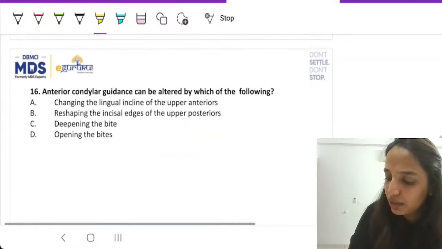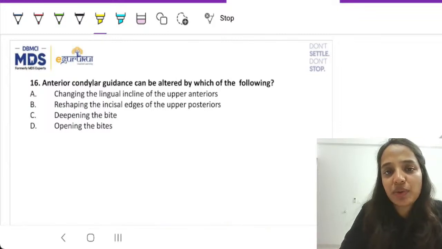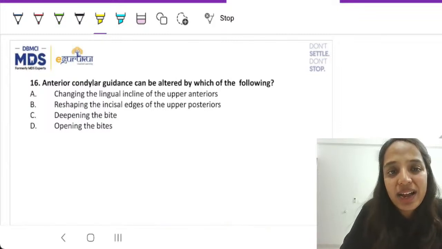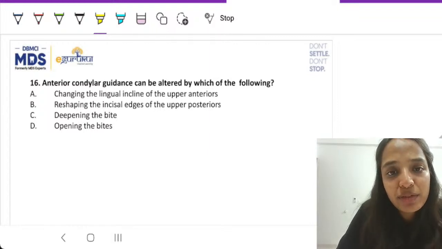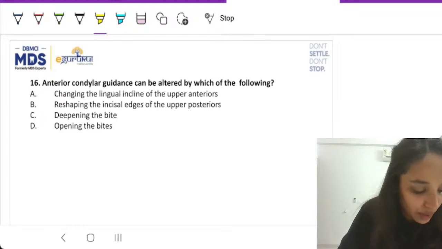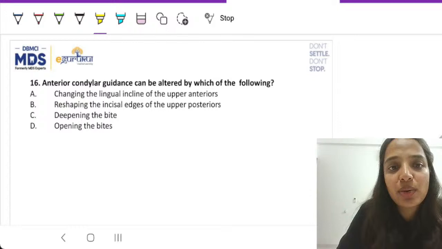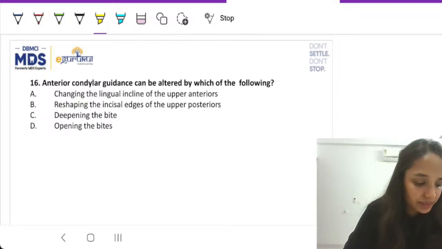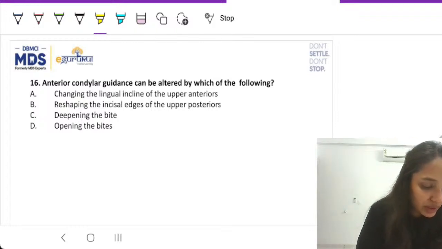Now, question number 16 is a continuation of what we have discussed earlier. Anterior condylar guidance can be altered by which of the following? Changing the lingual incline of upper anteriors, reshaping the incisal edges of upper posteriors, deepening the bite, or opening the bite. How can anterior condylar guidance be altered? Students, what do you think could be the answer here?